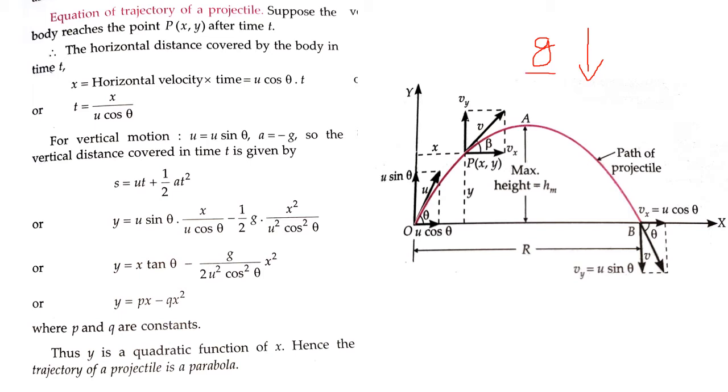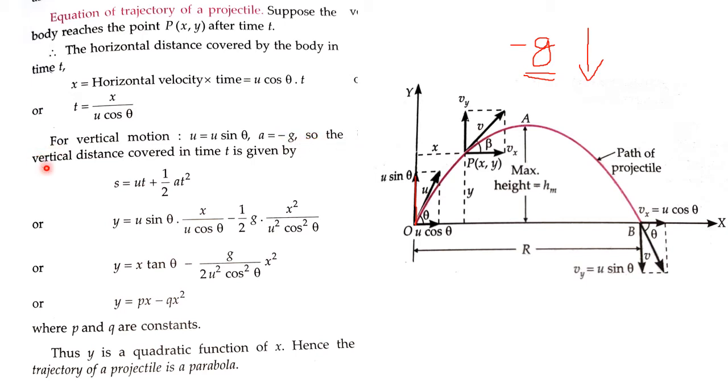Now look here. This is our vertical component, and it is pointing in the upward direction, whereas my acceleration due to gravity is pointing in the downward direction. So what will happen? The acceleration of this body will be negative. So I have written a equals minus g.